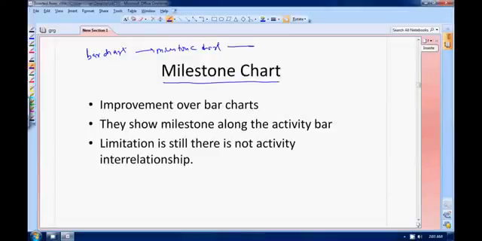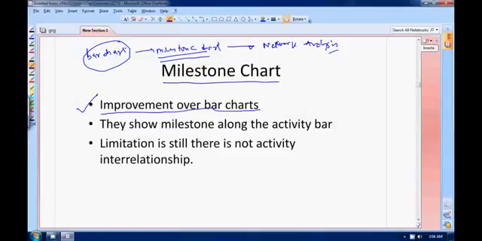Okay, and after milestone chart came your network analysis. So we have completed bar chart. Now we want to study what is your milestone chart. Milestone chart is a slight improvement, only a slight improvement over bar chart.